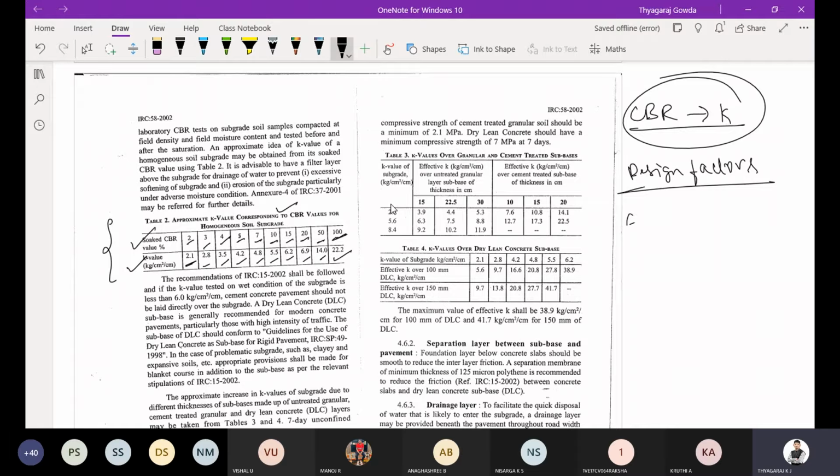Usually in the competitive exams, whenever you are taking the competitive exams, there may be chances of getting this tabular column. So if the soaked CBR of 7% is there, what is the K value? They may ask. You should be in a position to remember. That is, for 7%, K value is equal to 4.8 kg per centimeter cube. So kindly note down the tabular column.